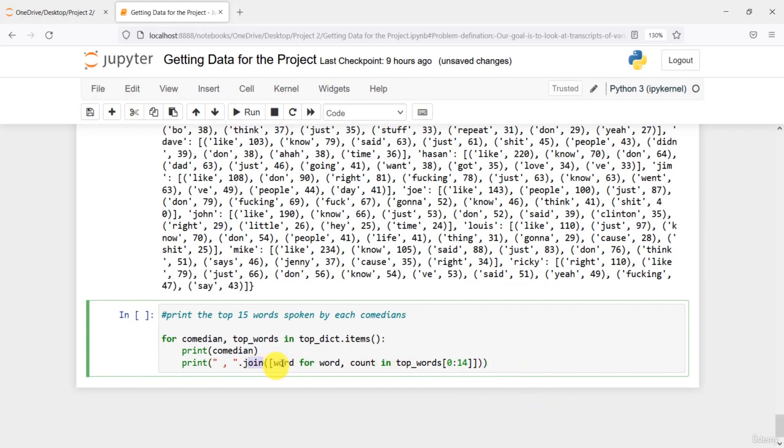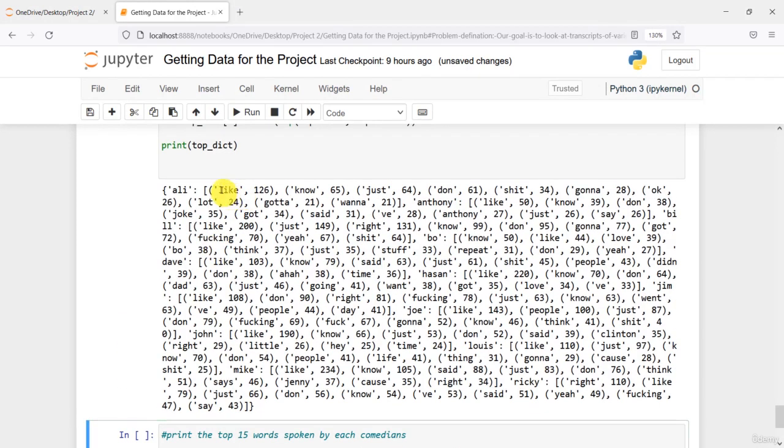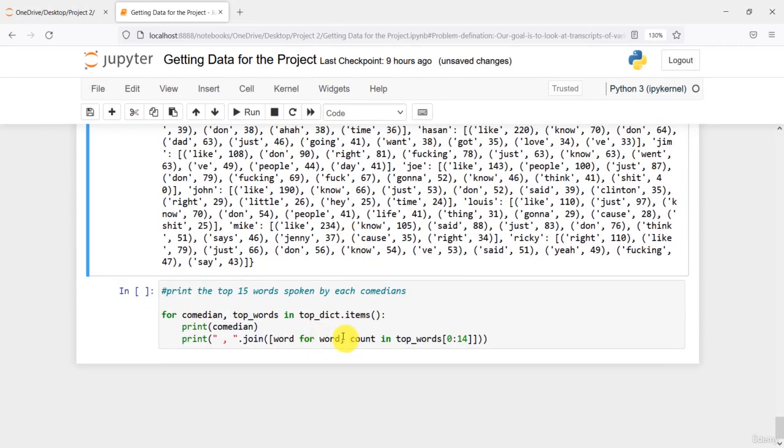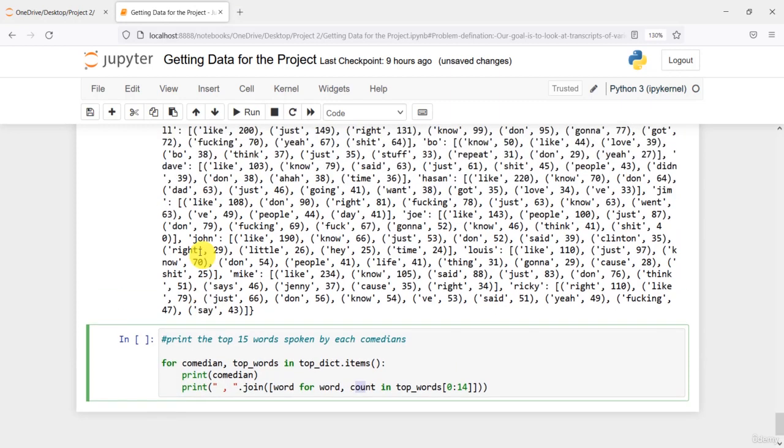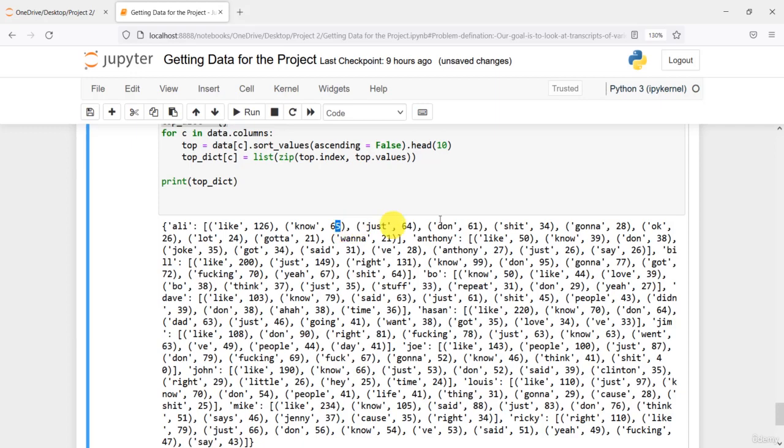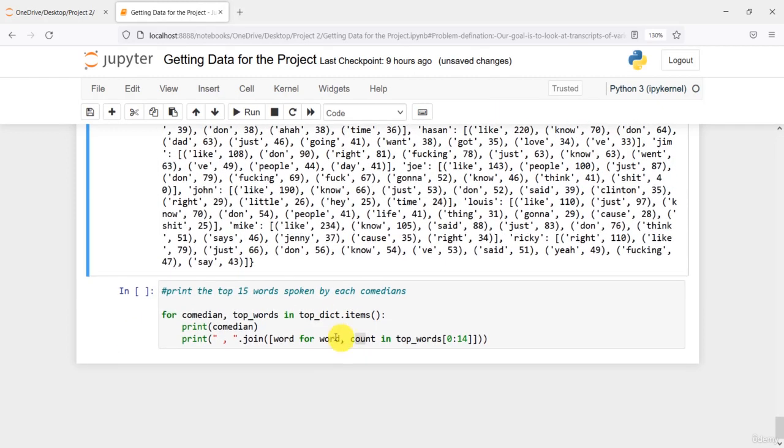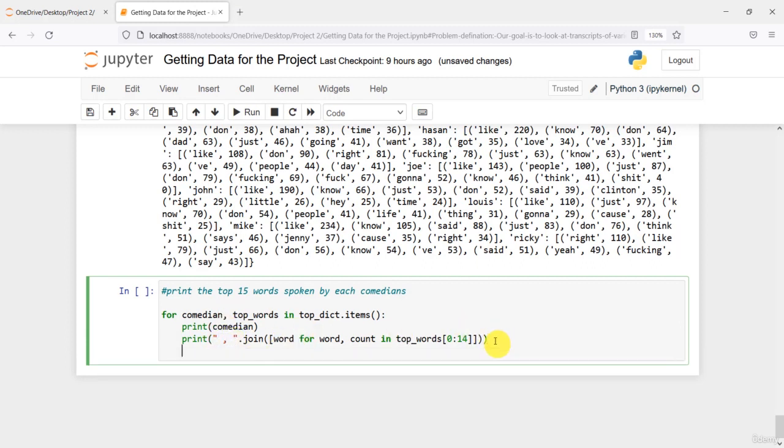So basically what this line of code does is, we are going to loop around each of these words by this for loop. So we are going to use this for loop to loop around each of the top words, and after we get each of the top words, we are going to print the word only. Here we are not using the count, we don't want count. Count is these values, we don't want count, we only want to extract the word. So that is the reason we print the word, and we join each of these words with commas, and that is how we do it.